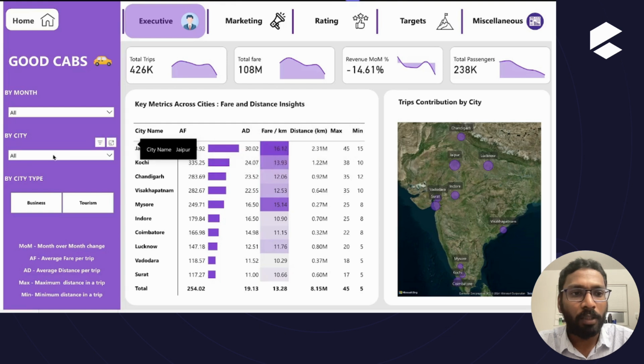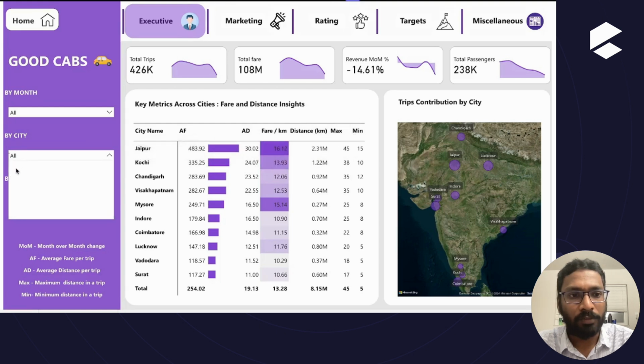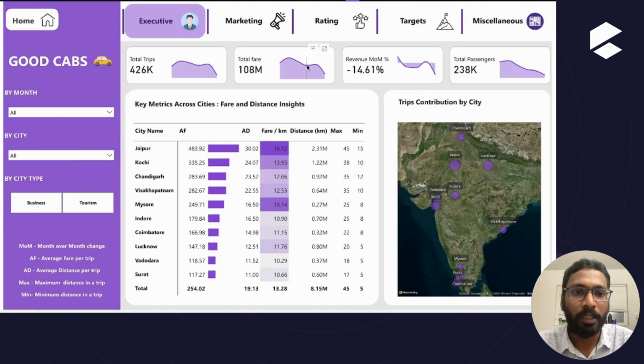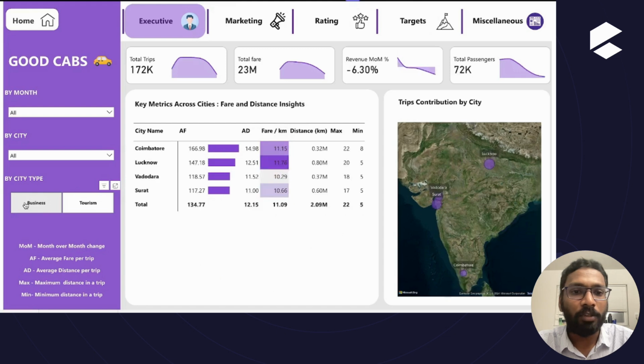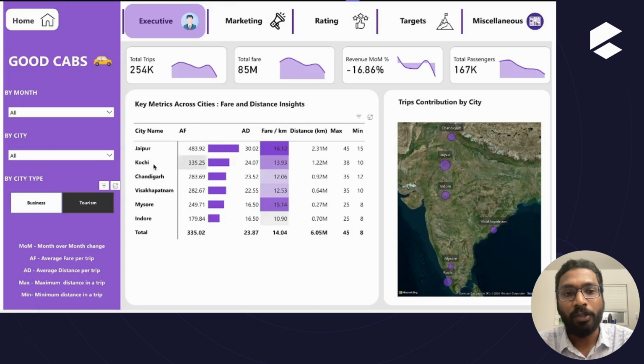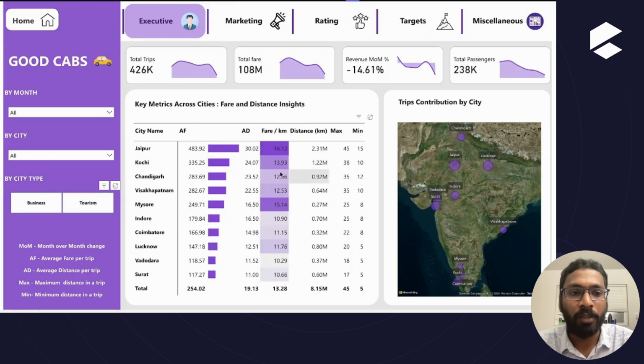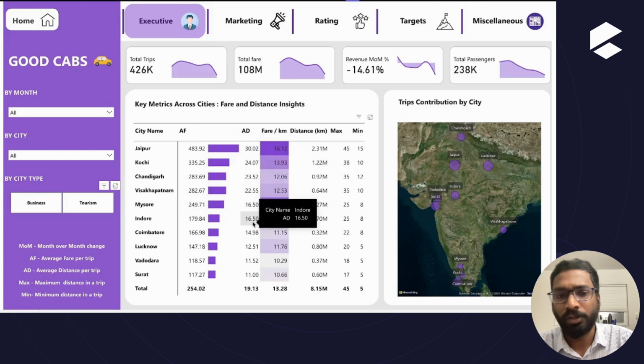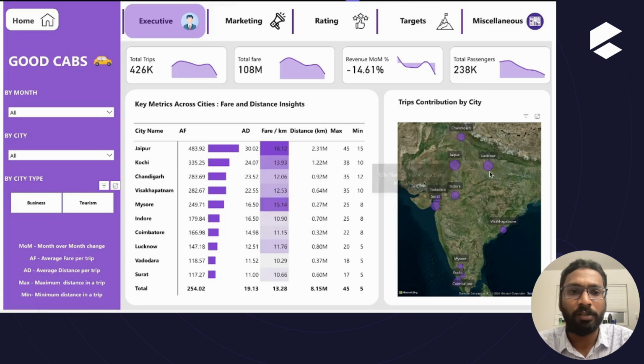So you can filter the data by city, as well as by month. One insight that could be drawn from this is that business and tourism cities have different kinds of average fare. Tourism cities have higher average fare, while business cities have lower average fare. This can be attributed to the fact that tourism cities have higher average distances, because tourists tend to visit more places. So distance is higher, and average fare is also higher. Business cities have lower average distance. That is the reason average fare is lesser.